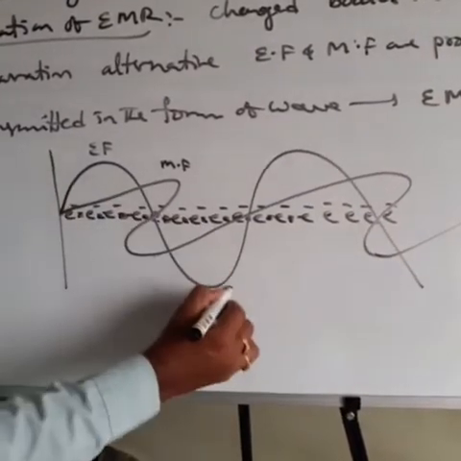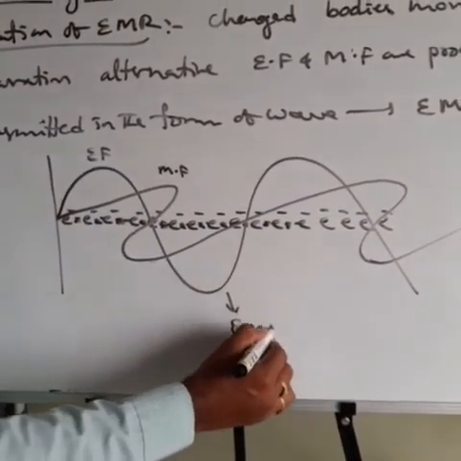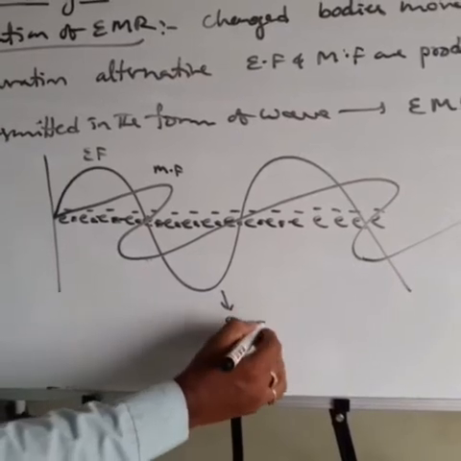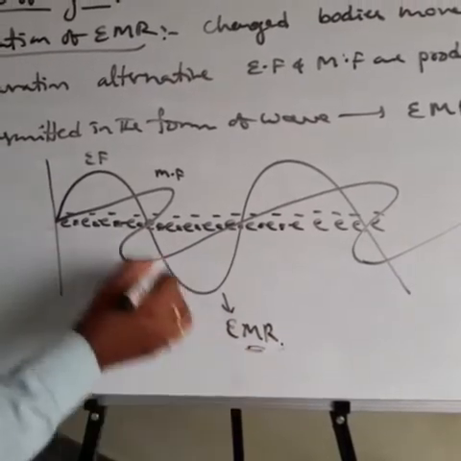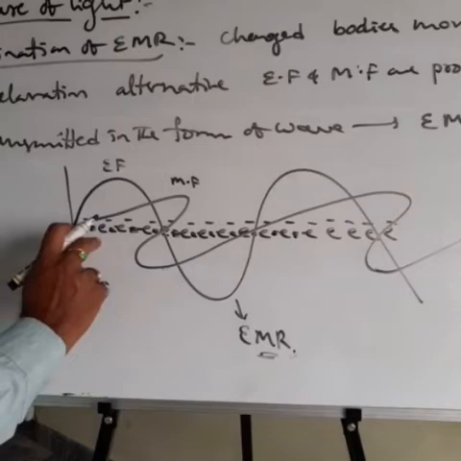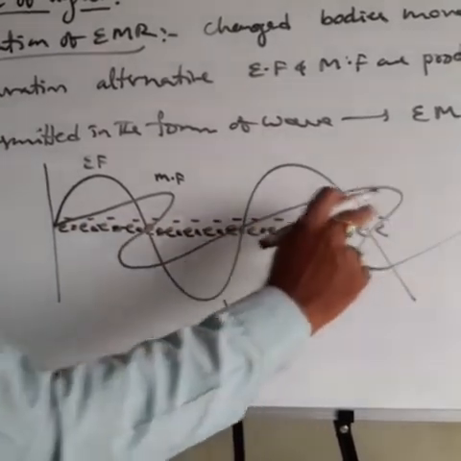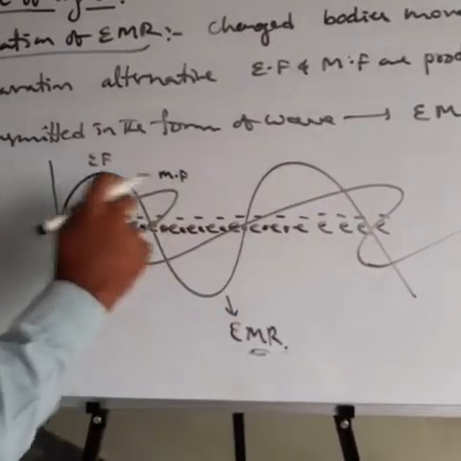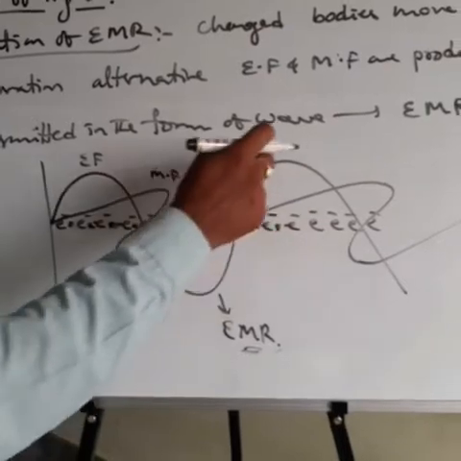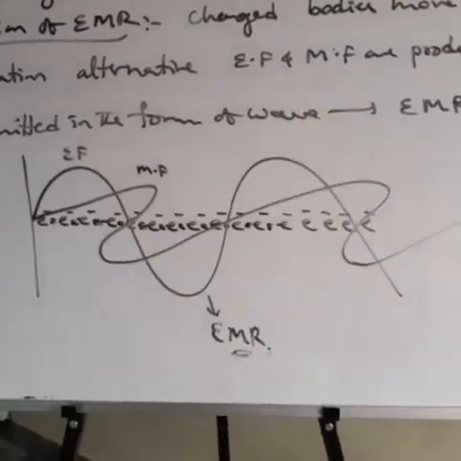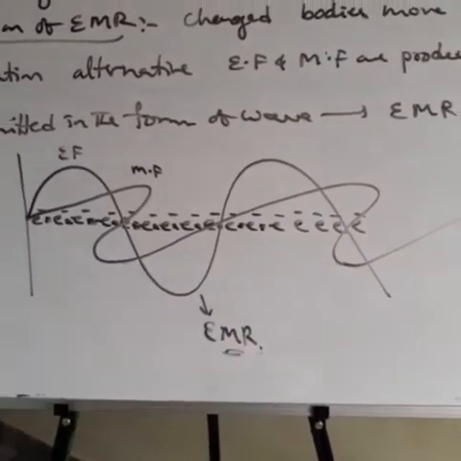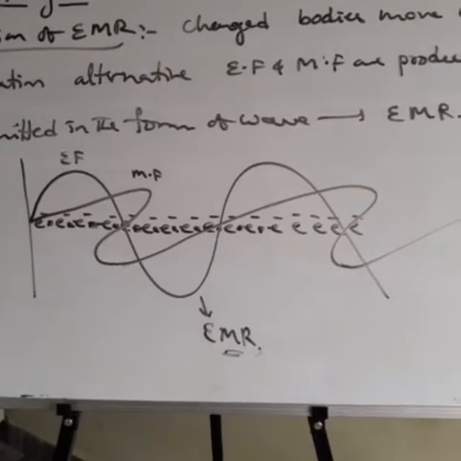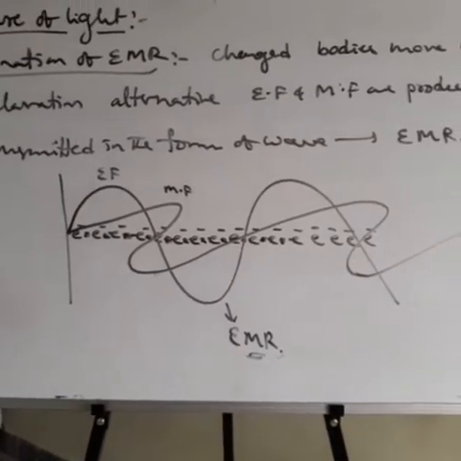This type of wave is nothing but electromagnetic radiation. This is the definition: the charged bodies move under acceleration, alternating electric and magnetic fields are produced and propagated in the form of wave. That is electromagnetic radiation. Then next one is properties.